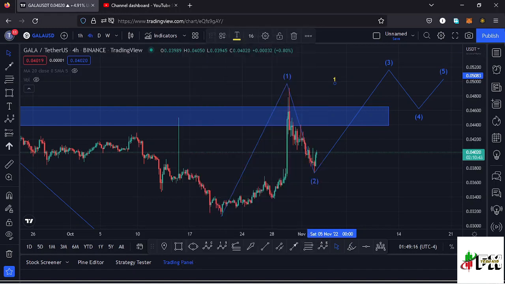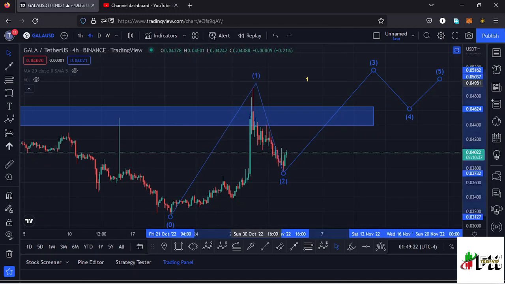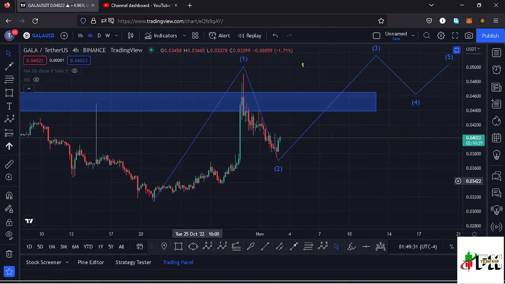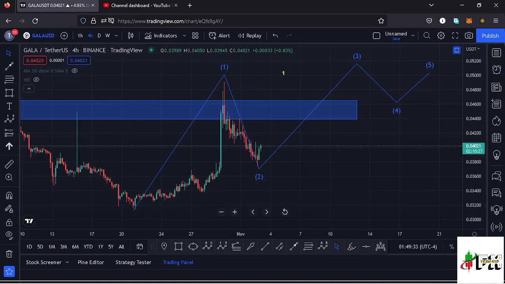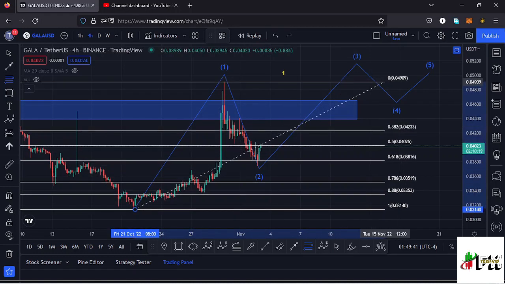Getting a little bit into the details of the formation of this Elliott wave structure, after making our high for that first wave, Gala Games has been seeing a bit of a pullback to the lower side. Using the Fibonacci's, we can see whether this wave 2 has retraced into the minimum target areas that we expect a second wave to retrace into, by connecting the Fibonacci's from the low of that first wave to the high of that wave 1.